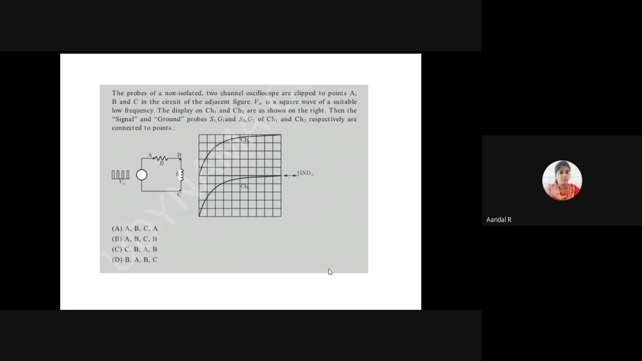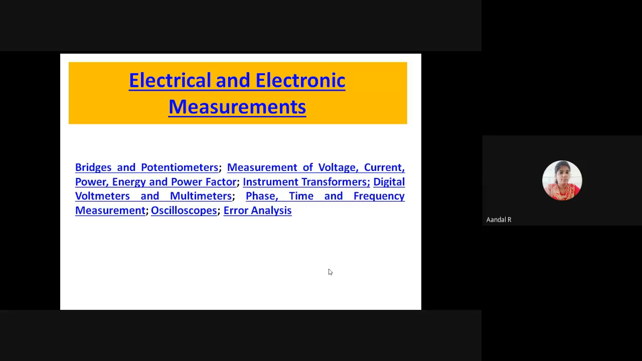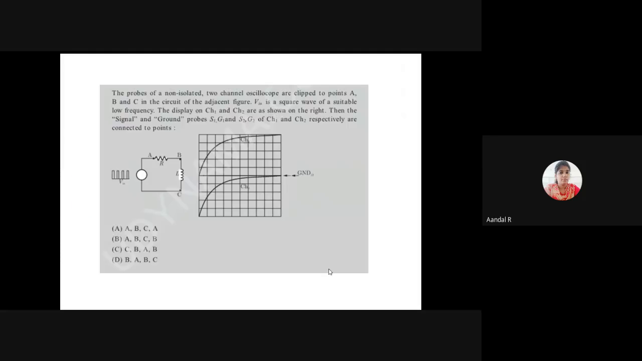See, this is one of the questions. Can anyone say which topic in the syllabus this comes under? These are the topics in the syllabus of electrical and electronic measurements. Now I will read the question. You have to specify under which topic this question comes.